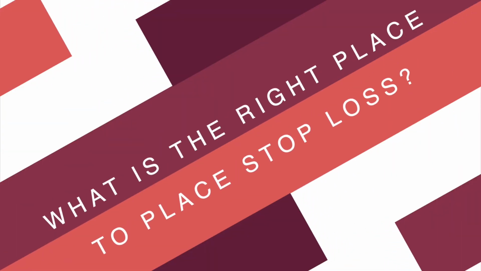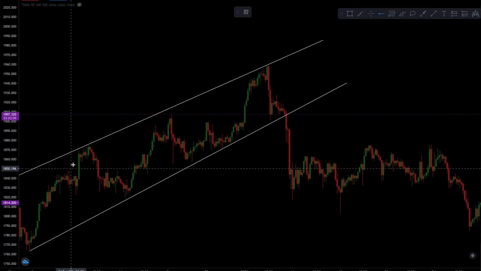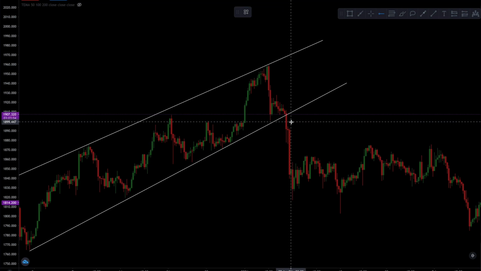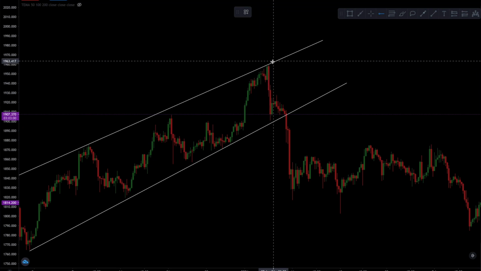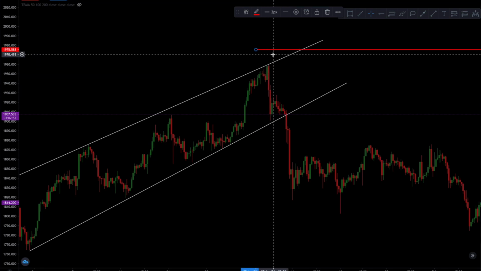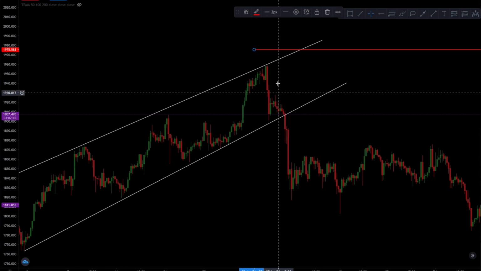So what is the right place on the price chart to place stop loss at when trading breakouts? For instance, if the price is moving in a range in a channel and it breaks out of it to the downside, where should the stop loss be placed? It should be placed at the opposite side of the range, and in this case it will be placed few pips above the resistance or the liquidity gap area, or at a level where you think if the price moves there then the pattern will be invalidated.